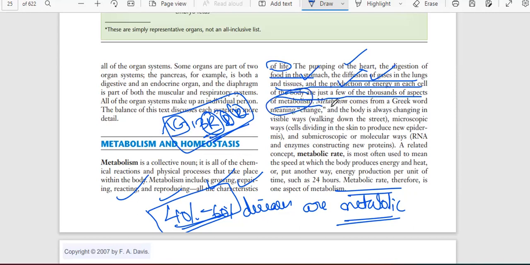Okay, metabolism comes from a Greek word meaning change, and the body is always changing: in visible ways, like walking down the street; in microscopic ways, like cells dividing in the skin to produce new epidermis; and in submicroscopic ways, like RNA and enzymes constructing new protein. A related concept, metabolic rate, is most often used to mean the speed at which the body produces energy and heat, or put another way, energy production per unit of time, such as 24 hours. Metabolic rate, therefore, is one aspect of metabolism. So basically, whatever happens in our body is metabolic.